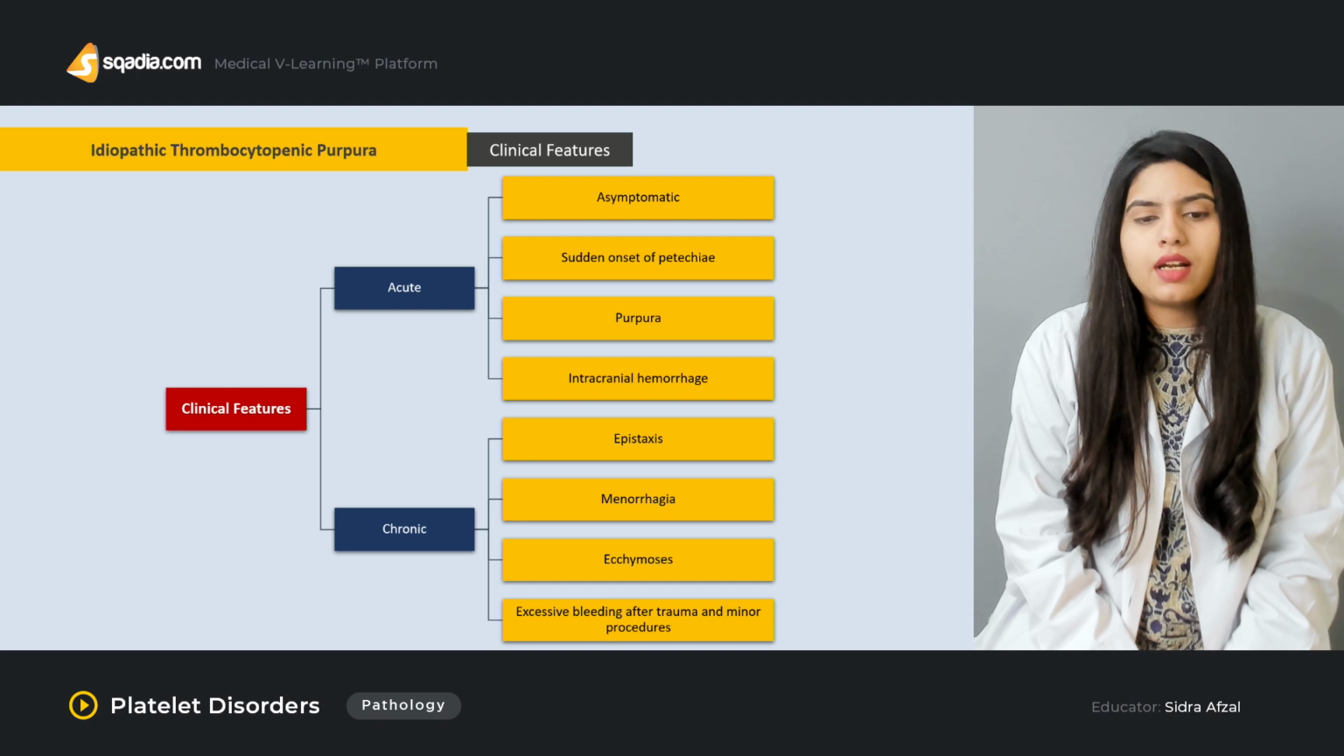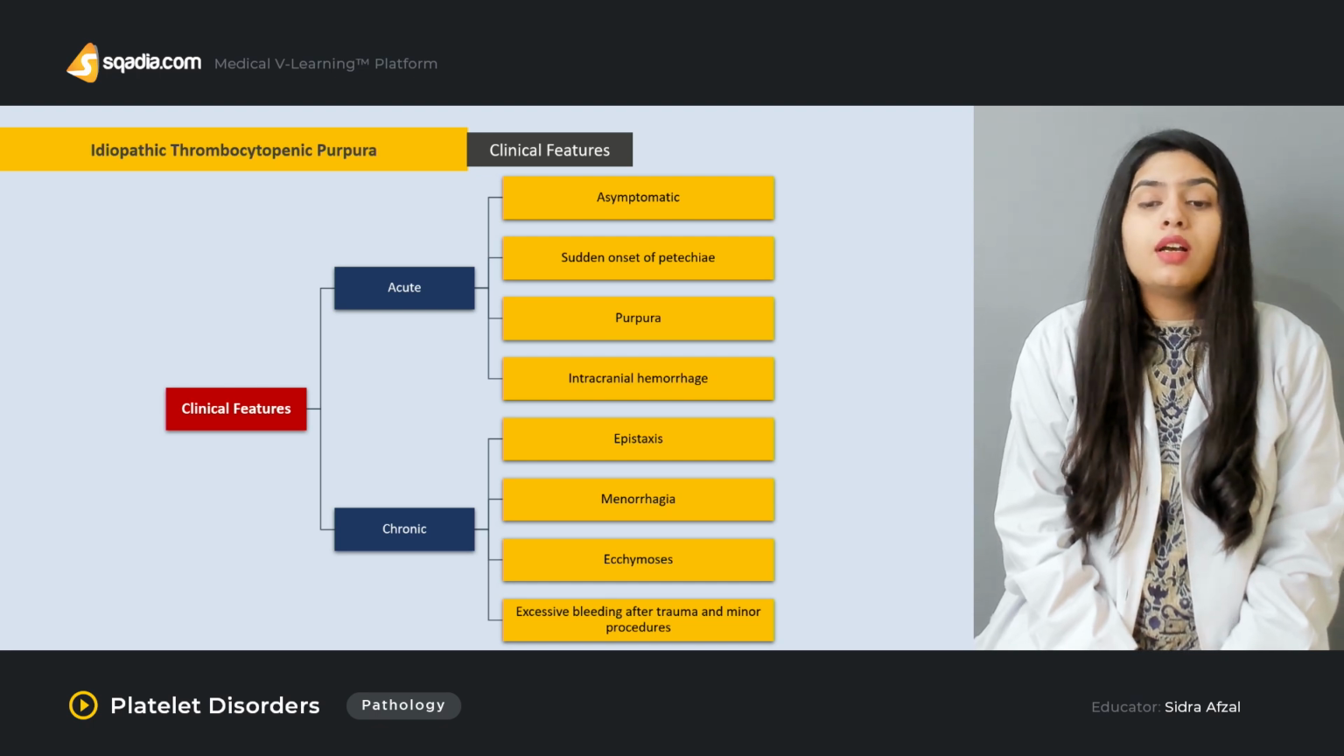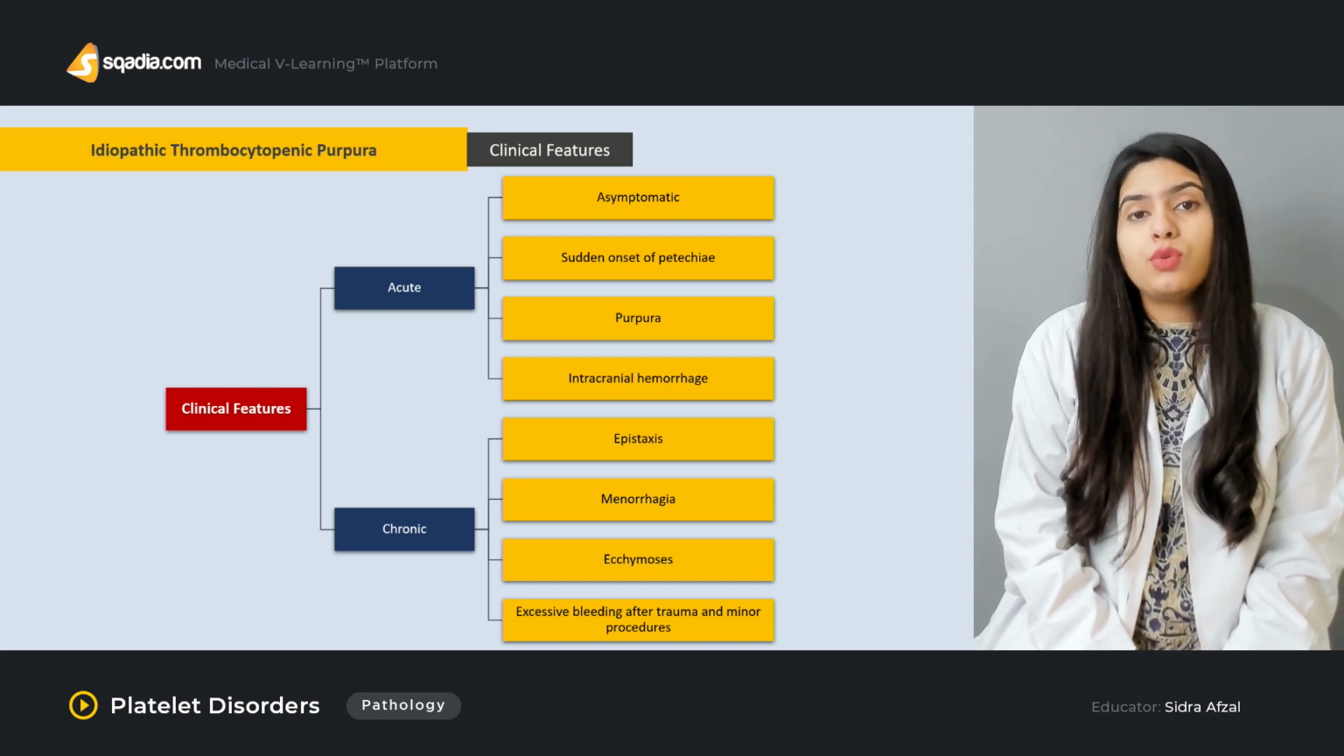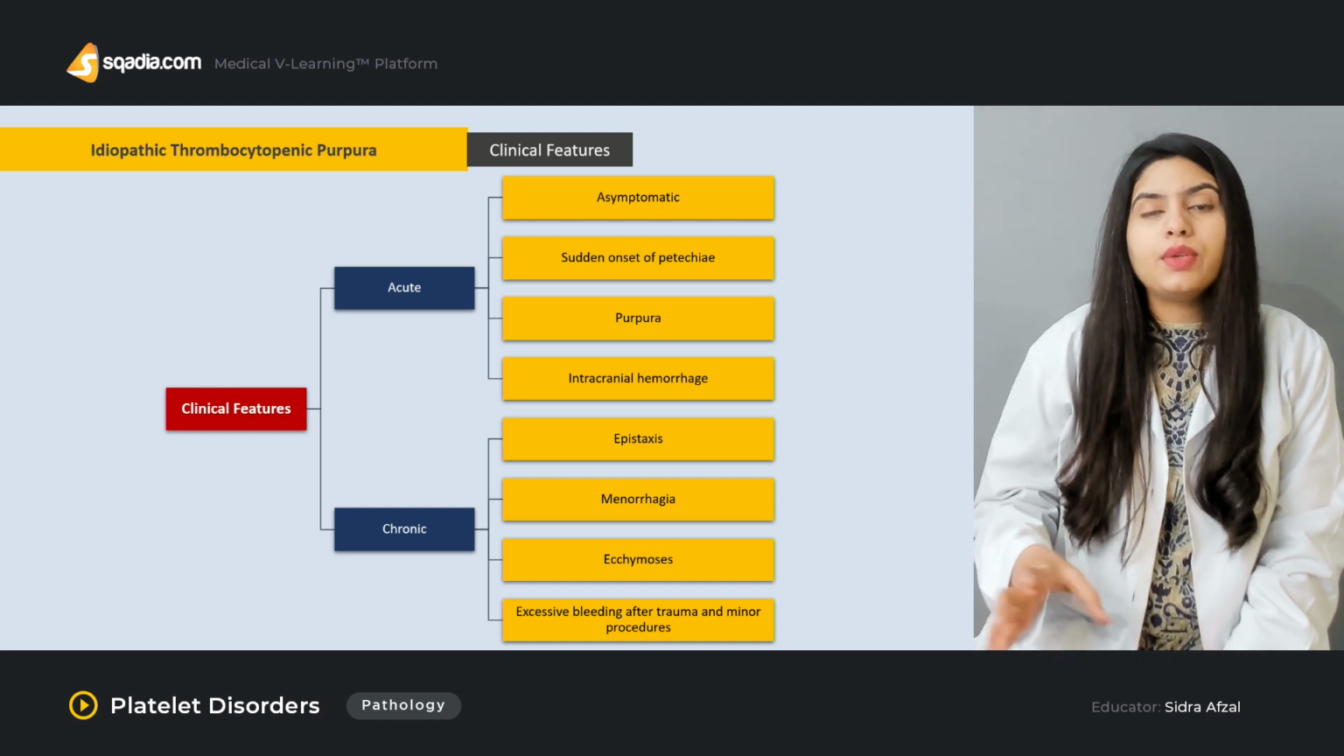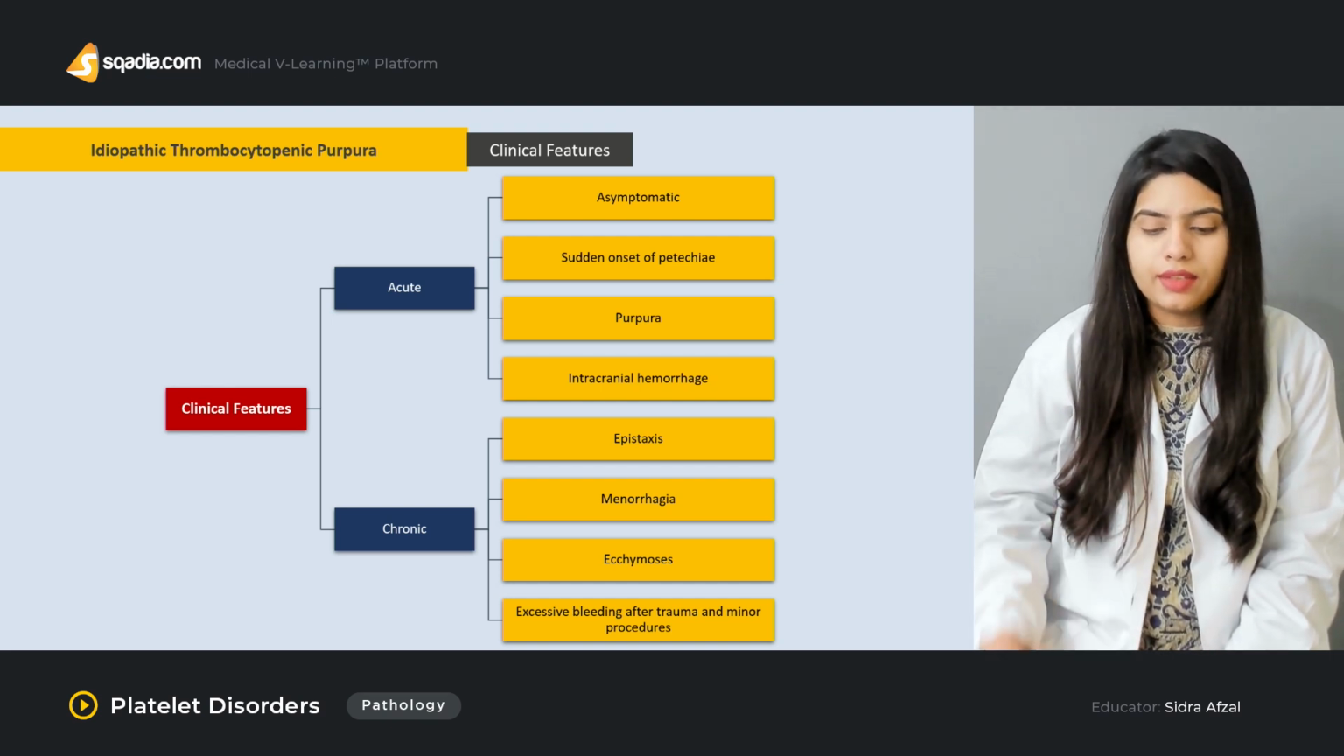So this is the answer to your case, which you can make when you know about each and every platelet disorder in detail.